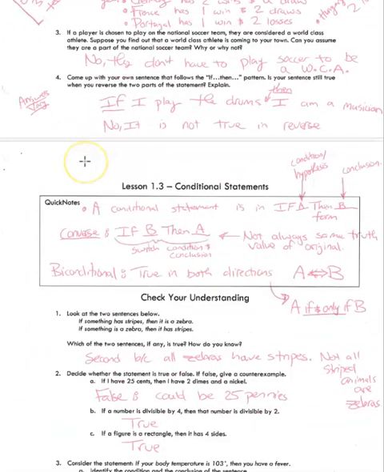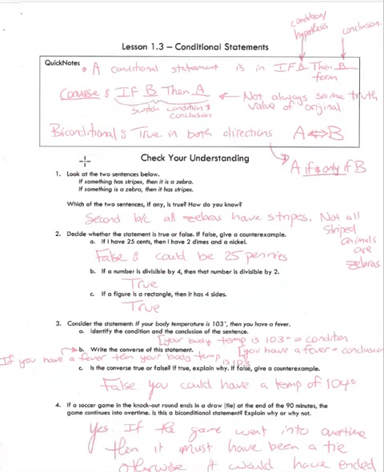So let's move on to the quick notes. The quick notes are basically summarizing what we learned and actually putting names to it. So the if-then statements, there's a special name for that. It's called a conditional statement. A conditional statement is if A, then B. The A part, whatever comes first, you could say is the condition or the hypothesis, and the B is going to be your conclusion. Now, if you flip it so that what came first goes second, that is called the converse, okay? Just because the original is true doesn't mean the other one's going to be true. If the original is false, that does not mean the other one's going to be false.